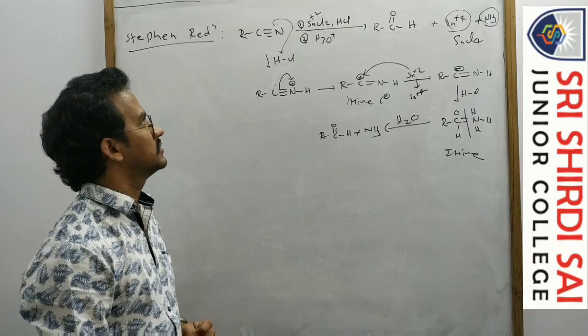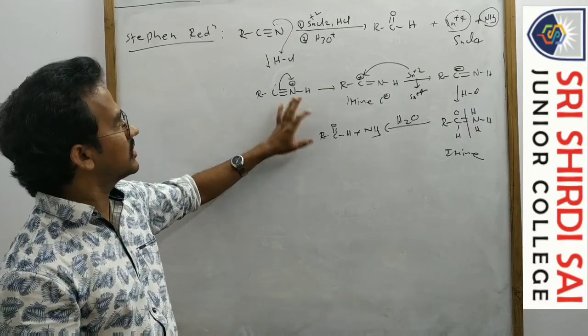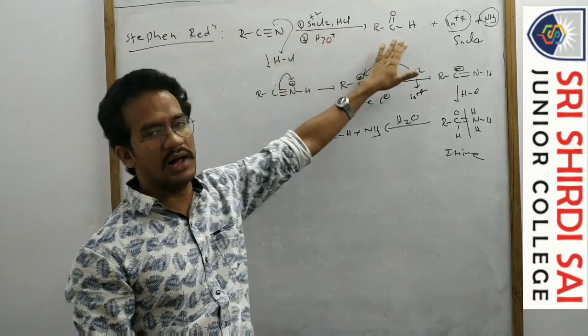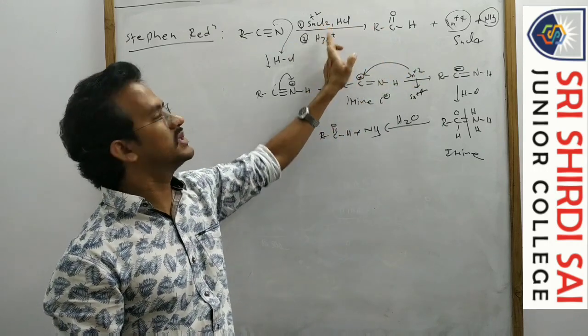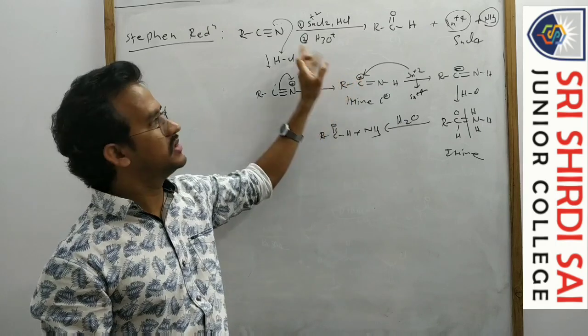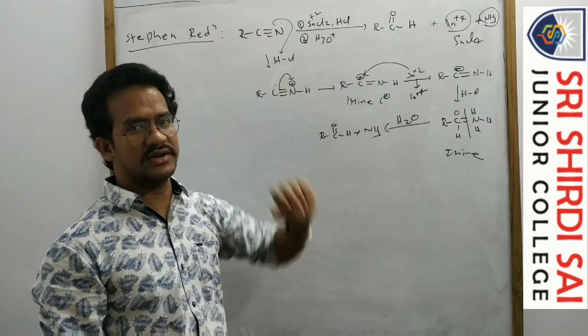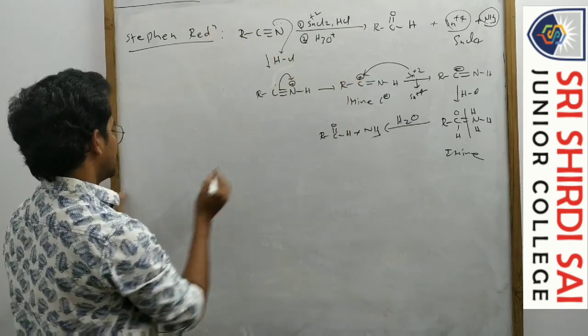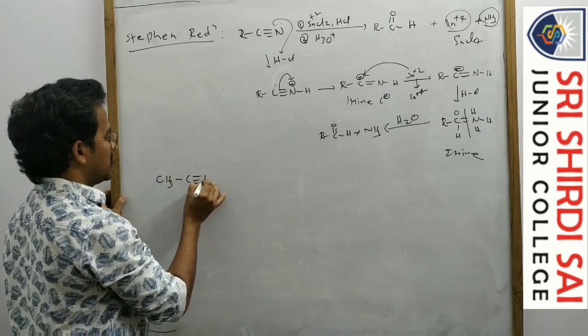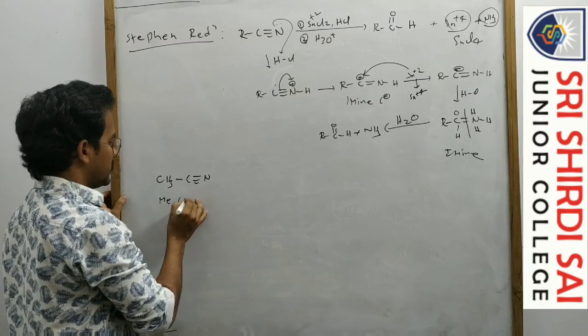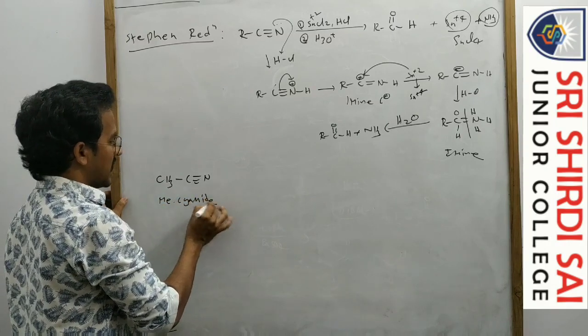Okay? That's it. So simply, a mechanism is not necessary. Just remember that cyanides are converted to aldehydes with SnCl2 and HCl followed by hydrolysis. This reaction is known as the Stephen reduction. So this is methyl cyanide.